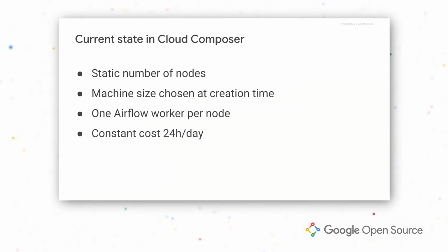It is a good working solution, but it has its drawbacks. First, the number of nodes does not change with the traffic. Also, once you have chosen your machine size, you can no longer change it. In a current setup, you have one worker per node, so the number of Airflow workers is constant. What you are paying for are the cloud compute machines that you reserve for that setup. The cost is constant no matter the actual node usage.